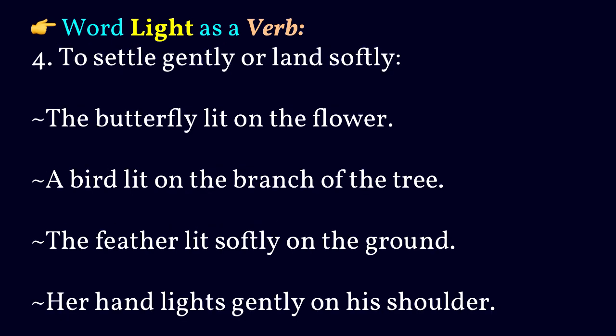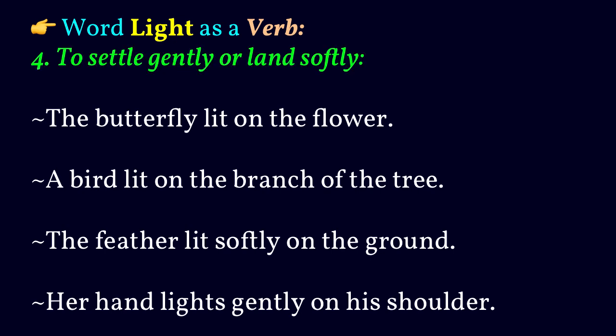Fourth meaning of the word light as a verb is to settle gently or land softly. Light as a verb means to settle gently or land softly. The butterfly lit on the flower.